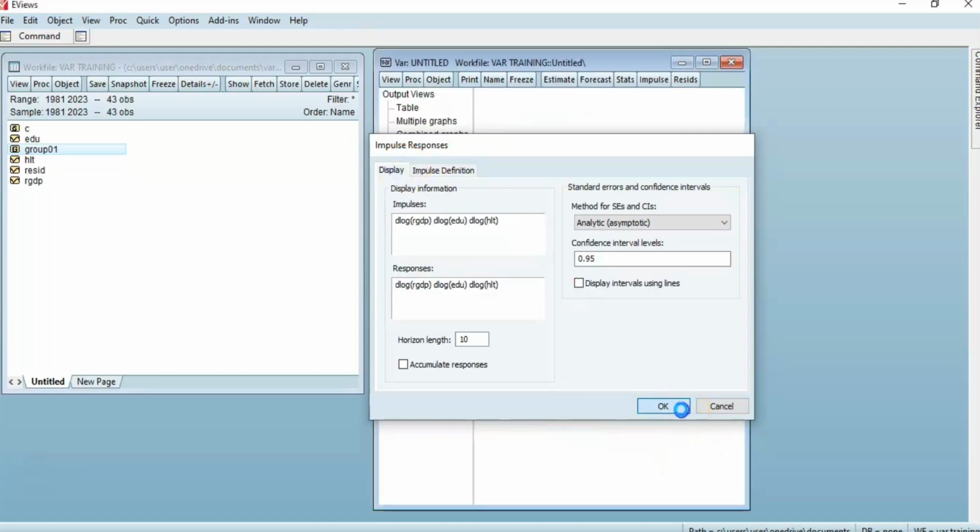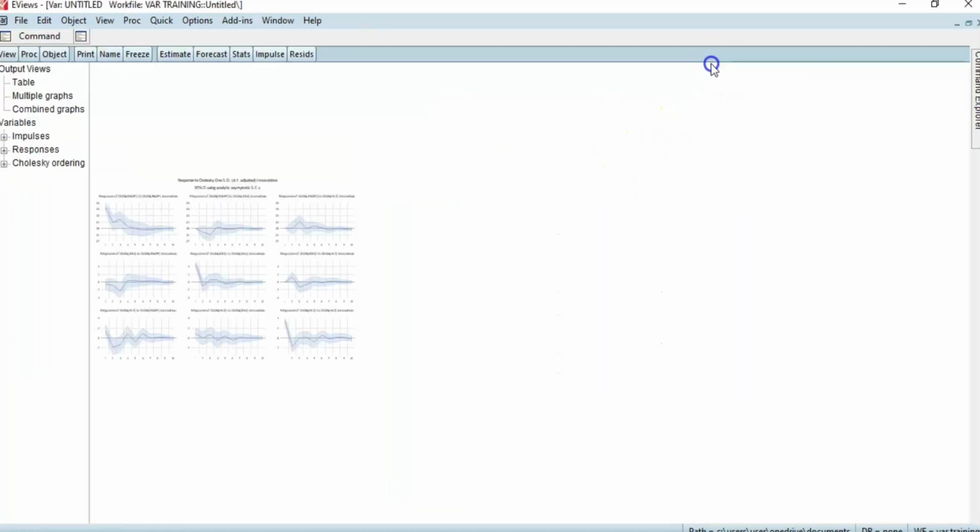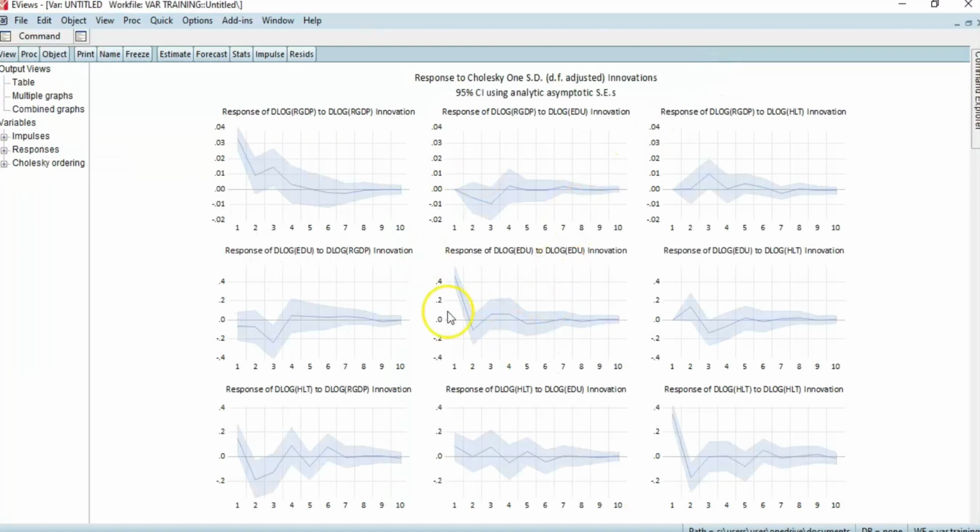And then we press OK. Just see an expanded version of it. Good. This is it. This is the impulse response: the response of real GDP to real GDP innovation, the response of real GDP to education, and the rest.